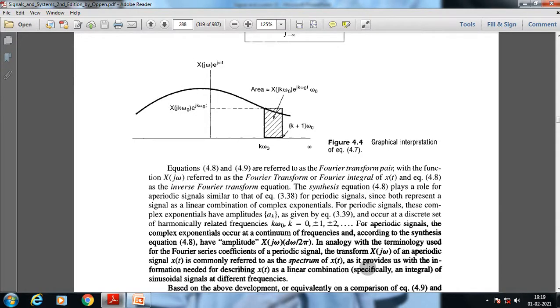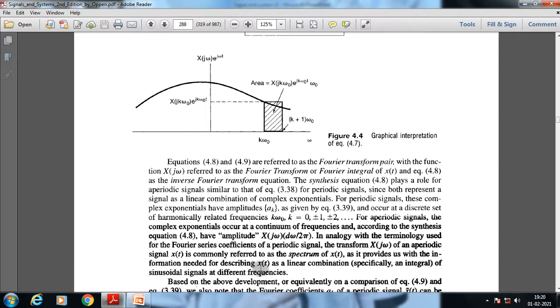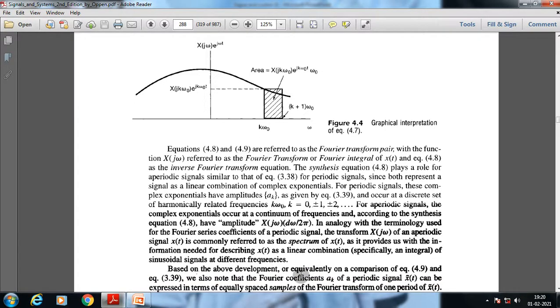Okay, this specific term is very important to understand. Now I will read it out again, and I'll make everyone understand what it really means. With the terminology used for the Fourier series coefficients of a periodic signal, the transform X of j omega of an aperiodic signal x of t is commonly referred to as the spectrum of x of t, as it provides us with the information needed for describing x of t as a linear combination of sinusoidal signals at different frequencies. Okay, that's a very important factor to understand.